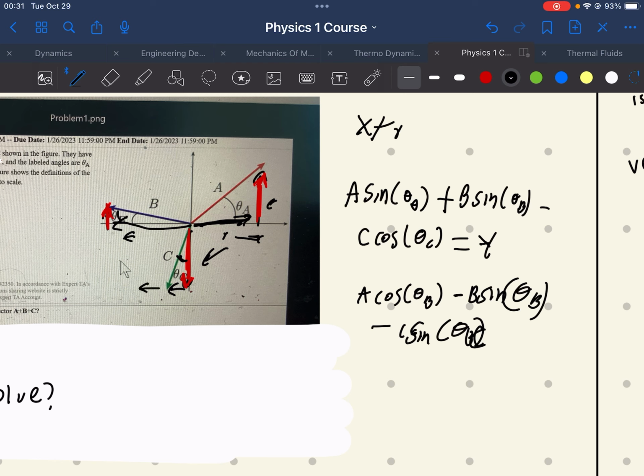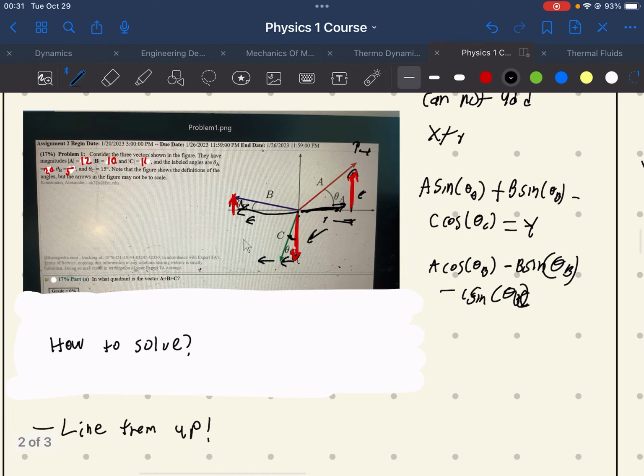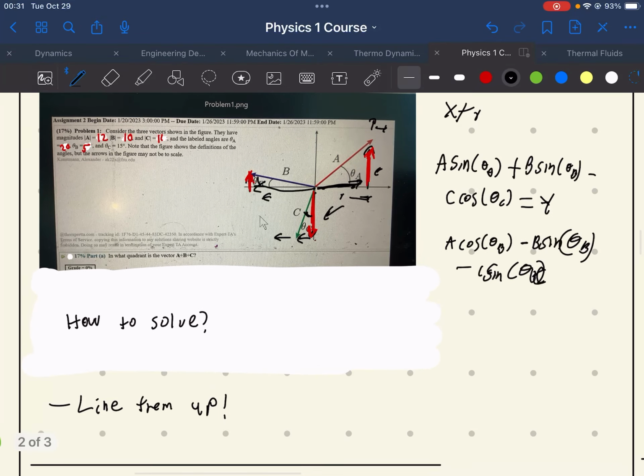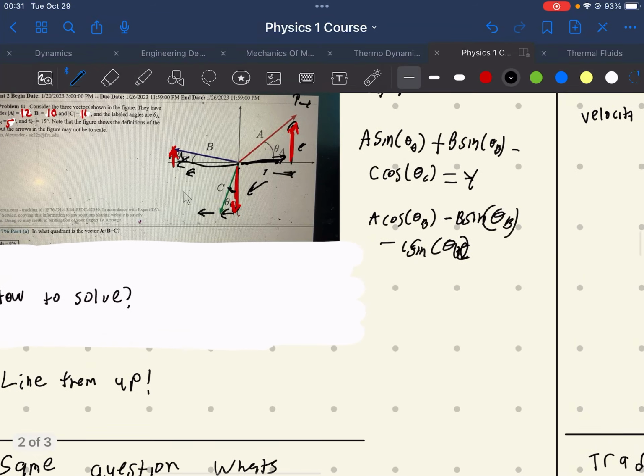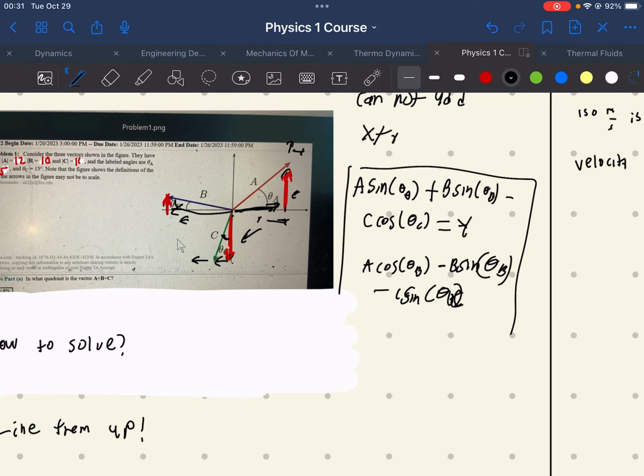And we're all defining this way as positive, and up as positive. That's called the standard coordinate axis. So that's how we'd be able to solve for where they land. Now, if it's asking what's the magnitude of a plus b plus c, well, this is what we just did. We just solved for it.